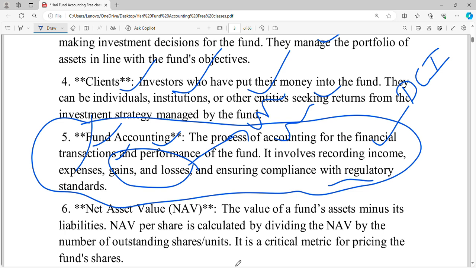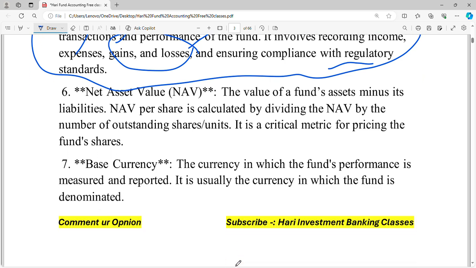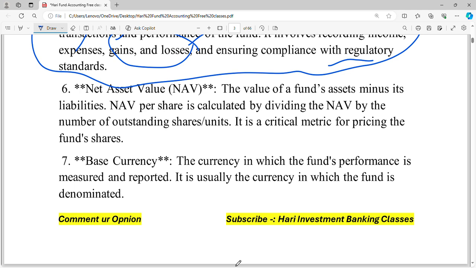Next, NAV means the net asset value, the value of the fund's assets. Whatever the fund's assets value is, minus its liabilities, we divide that, so assets minus liabilities divided by the number of outstanding shares or units existing in the fund house. It is a critical metric for pricing the fund's shares.